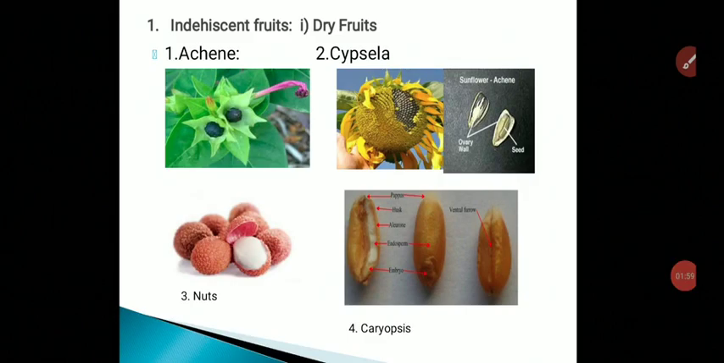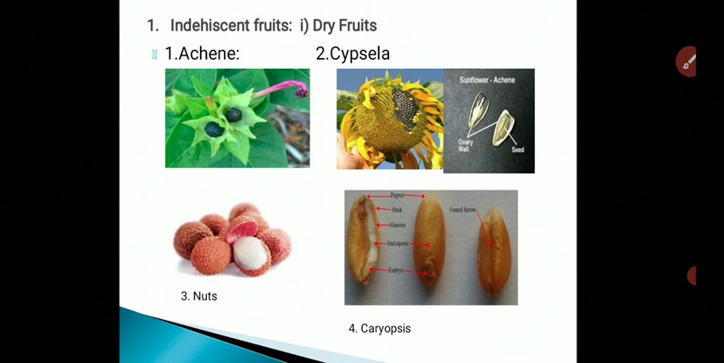Indehiscent fruit is a type of simple fruit, and these fruits develop from a single flower with a single ovary. An ovary may be simple or syncarpous, unilocular or multilocular, and the pericarp is simple or variously modified. On the basis of the nature of the pericarp in mature fruits, simple fruits are classified into two subtypes, indehiscent fruit and dehiscent fruit. In indehiscent fruit, after maturity the pericarp does not break open. That's why it is called an indehiscent fruit.